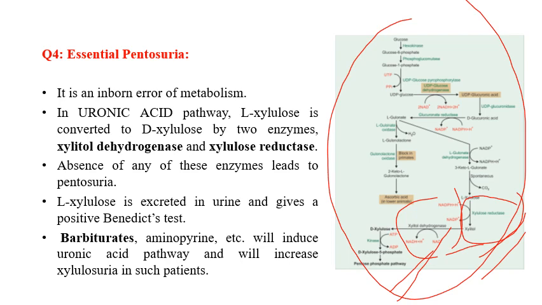So absence of these enzymes leads to pentosuria. Xylulose accumulates, and the excess is excreted through the urine, which gives a positive Benedict test. Certain drugs like barbiturates, aminopyrine, etc. induce the uronic acid pathway and increase xylulosuria in such patients.